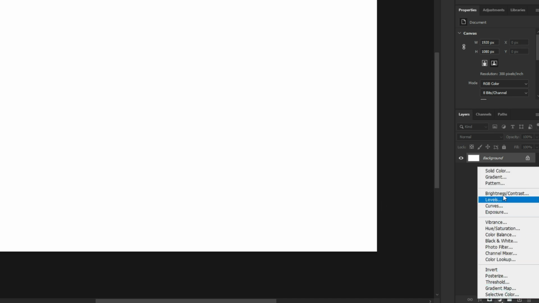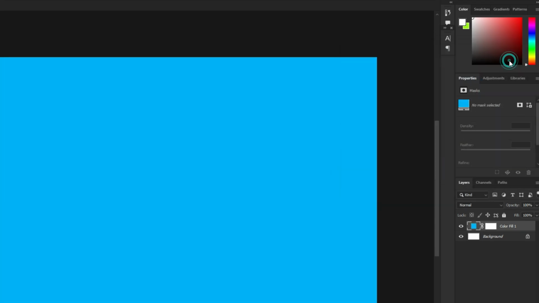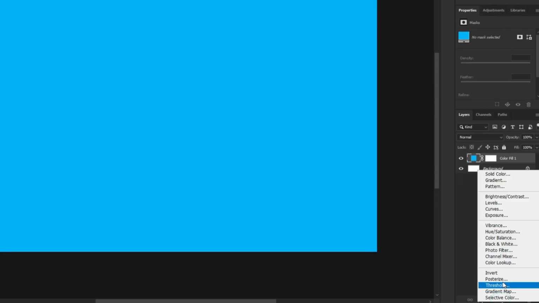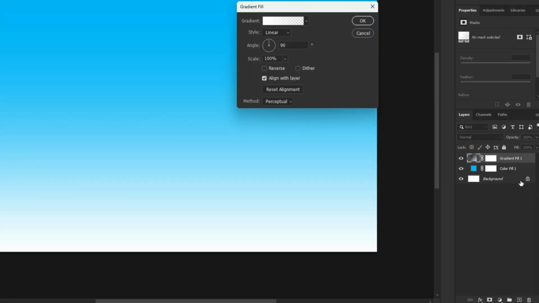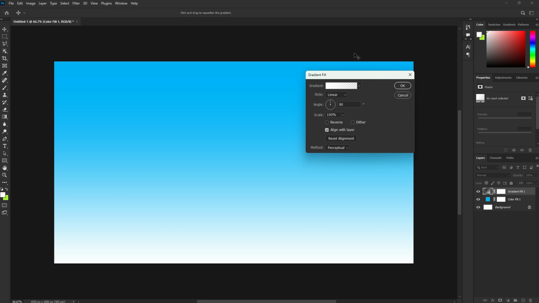Go to adjustment and choose solid color. Pick a color of your choice and click OK. Go back to adjustments and choose gradient. Set the 2 points to white and click OK. Set the scale value to 50. Now click and drag the gradient down like this.